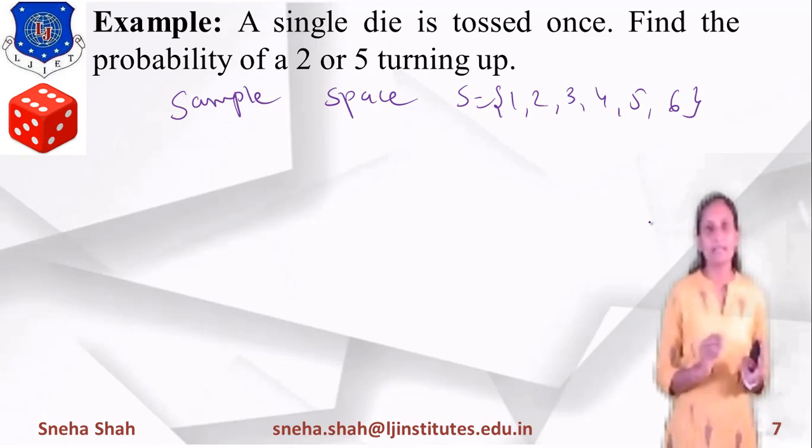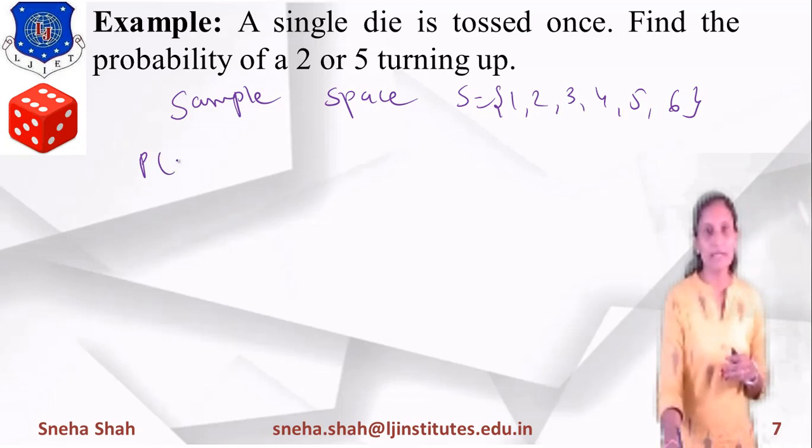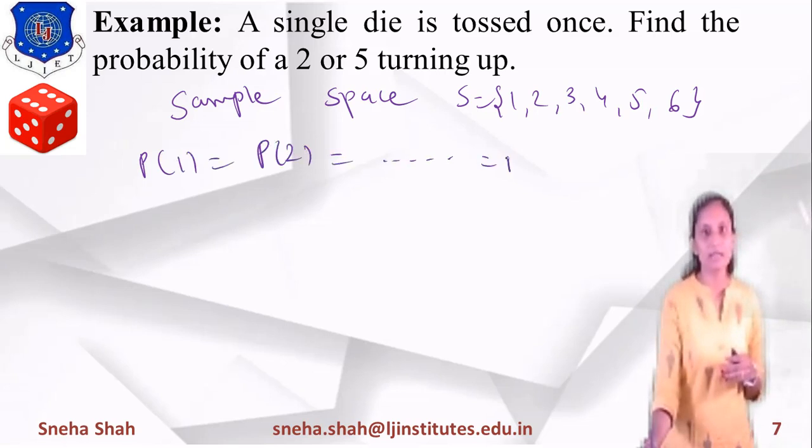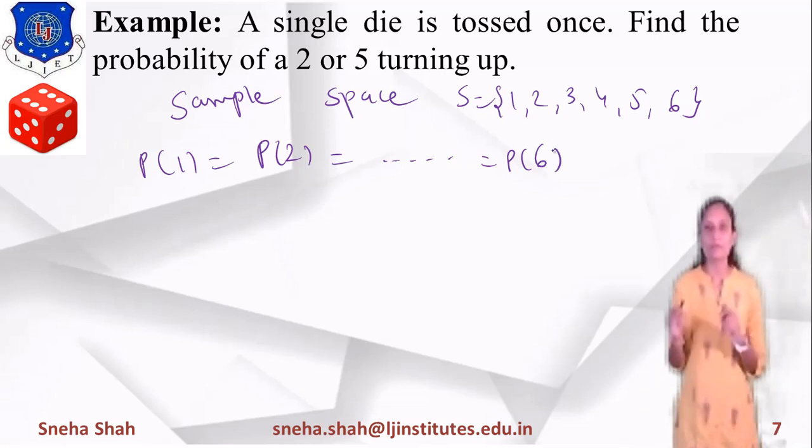If all the outcomes are equally probable, then the probability of 1 equals the probability of 2 equals the probability of 3, up to the probability of 6. So the occurrence of all the events will be the same.